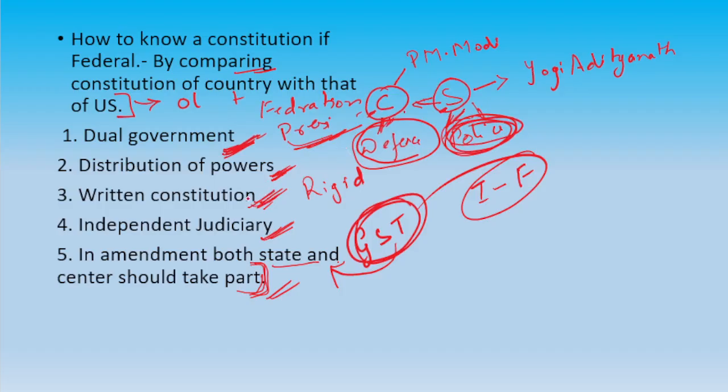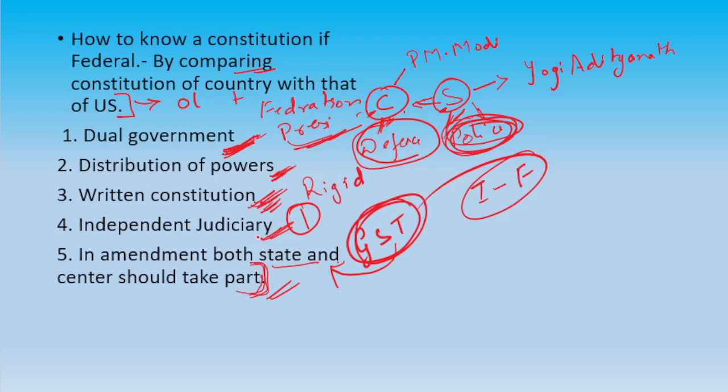Written constitution, yes, we have a written constitution, but during the writing of the constitution, states did not take part separately, like the state of Uttar Pradesh did not take part in the writing of the constitution. And apart from this, in the USA, every state has its own written constitution, but we don't have separate constitutions for the states. There is one constitution, the constitution of India, which governs both center and state.